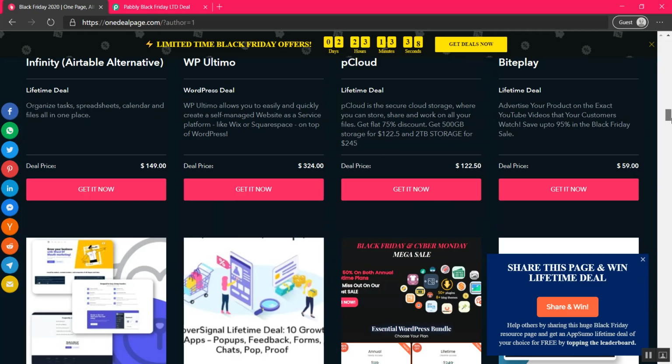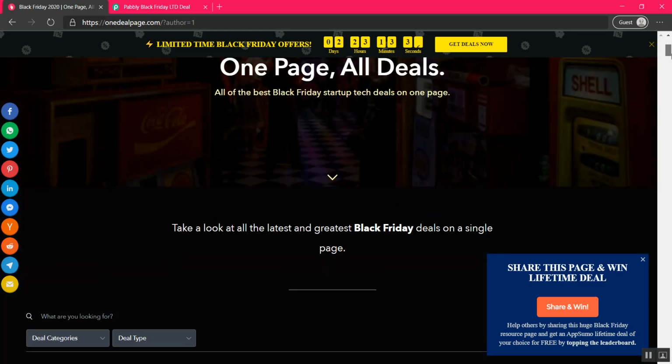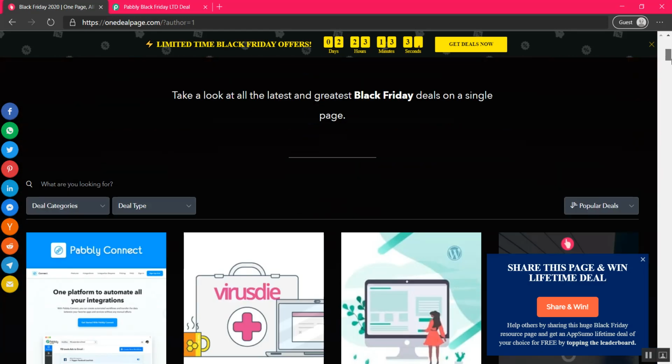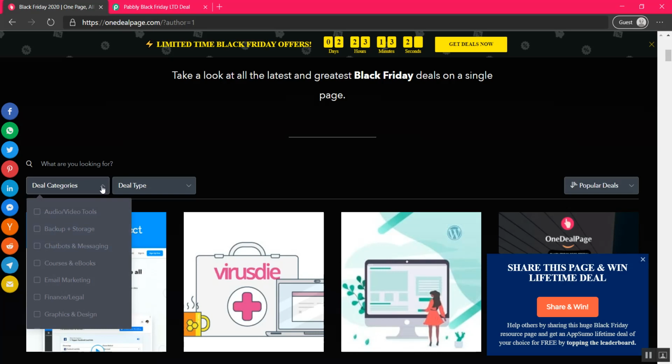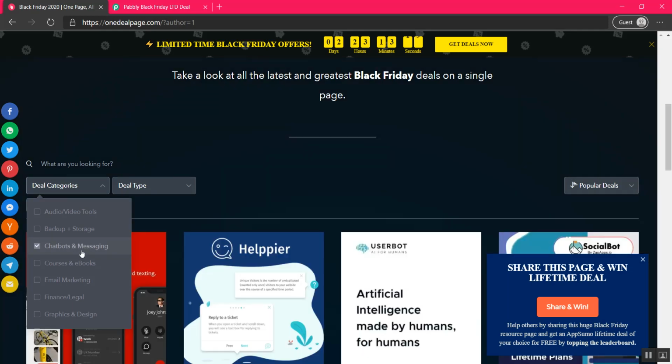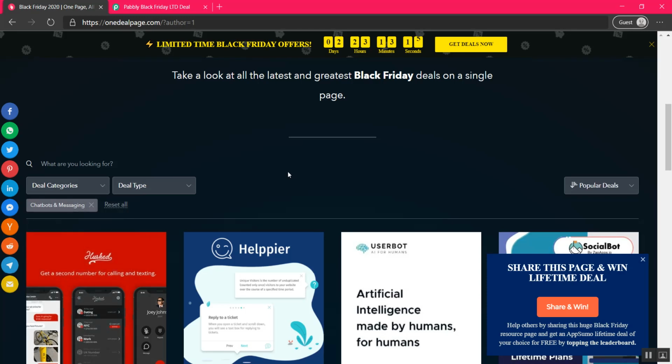Again, if I come back to the header section, I've got a menu where there are various menu sections. One is related to the deal category. Suppose we are looking for a chatbot or a messaging deal, we can go to the deal category and select that option. Suppose I've selected the chatbots and messaging option, all the deals related to that will appear here. And also if you want to reset all these categories, you can do that.